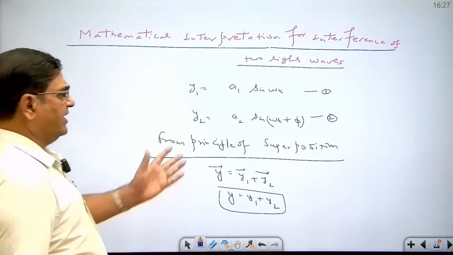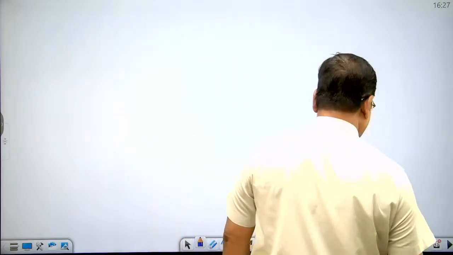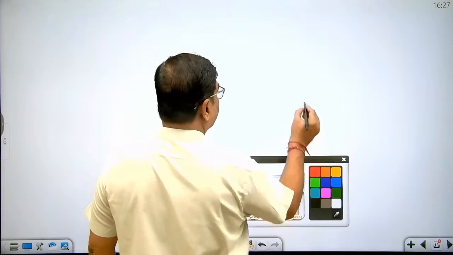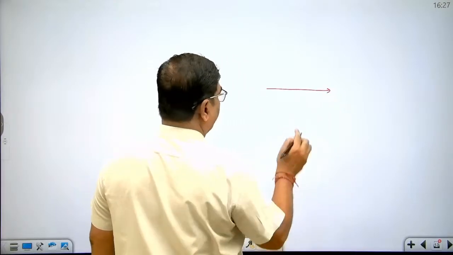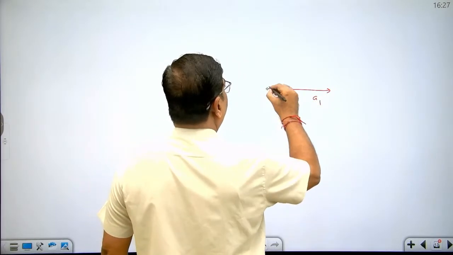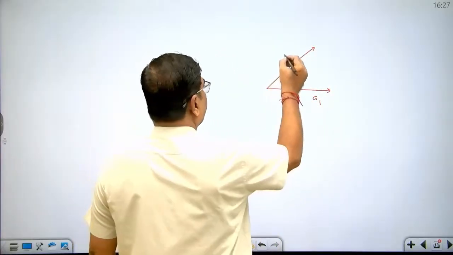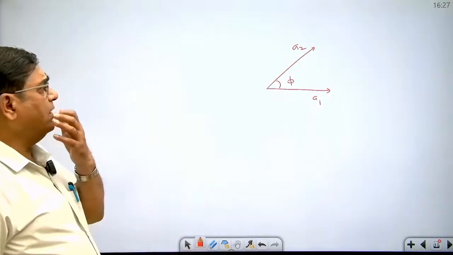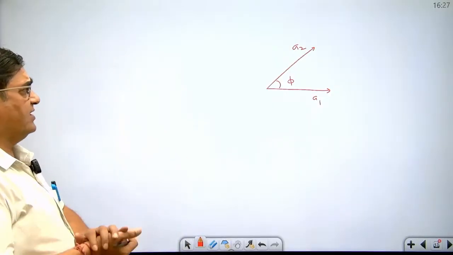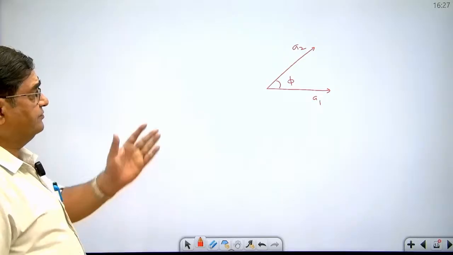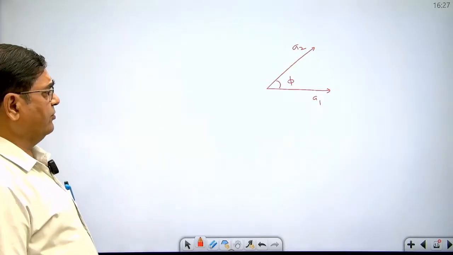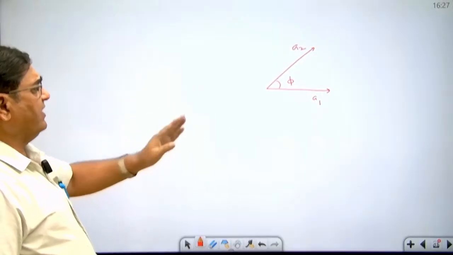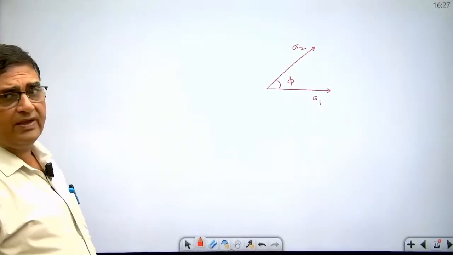From the phasor method, we can directly add them up, okay. y1 equal to a1 sin omega t and y2 equal to a2 sin (omega t plus phi). Let's plot the phasor diagram like this. This is the phasor for omega t, having amplitude a1. In trigonometry, angles are measured in anti-clockwise direction. This is having amplitude a2, and this angle is phi, okay. Now what we have to do to find the resultant displacement and equation of the resultant wave? Make the vector components of a2. When we make the vector components of a2, it will be a2 cos phi along a1 and a2 sin phi perpendicular to a1, okay.